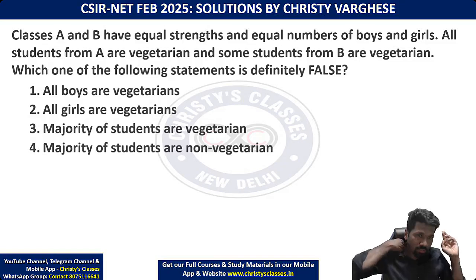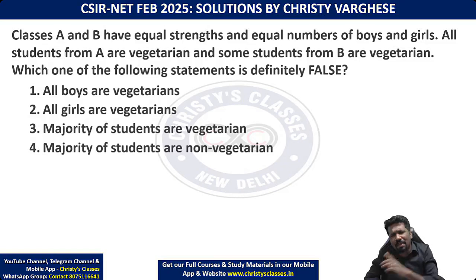Try this question, statement and conclusion. Yeah, in this paper, two statement and conclusion type questions were there. Normally, one question or sometimes zero questions are asked, but this time they asked more. That is one slight change. Even that comprehension type also they have introduced, that statement conclusion type. That is comparatively newer.